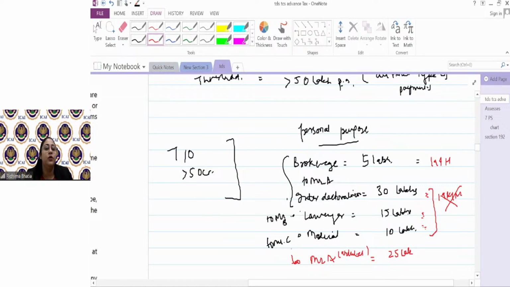Now the person would deduct TDS under 194M for Mr. A on 30 and 25 lakhs, because now the payment has crossed 50 lakhs per annum per payee for all these three types of payments, and hence 194M would be attracted for the payments made to Mr. A. Got it? Is it clear? Fees for technical services is not covered under 194M. Only professional services are covered.